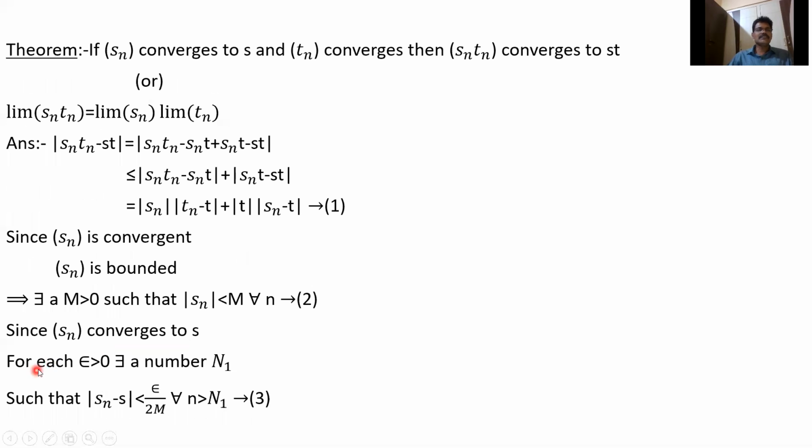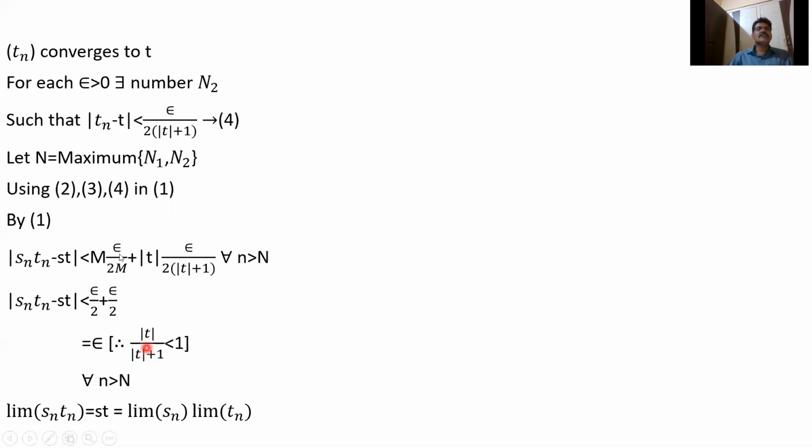Here we write Tn converges to T. There exists a number n, same thing. Here we have to write Tn minus T. Here Tn converges to T. Here we have to write Sn converges to S, and mod Sn minus S. One mistake is done here. We have to write Sn converges to S, mod Sn minus S less than epsilon by 2 mod T plus 1.